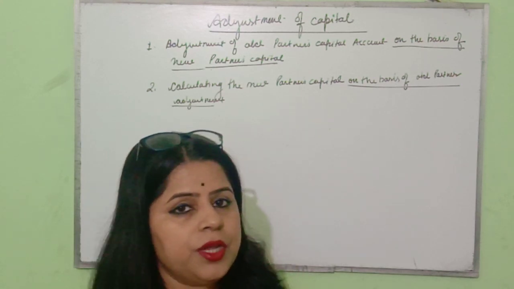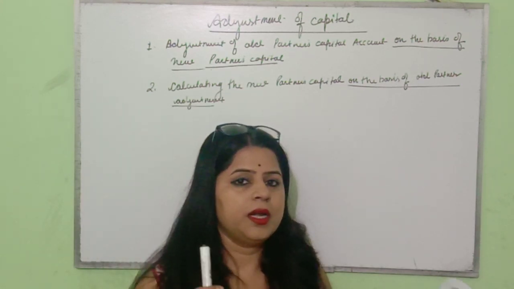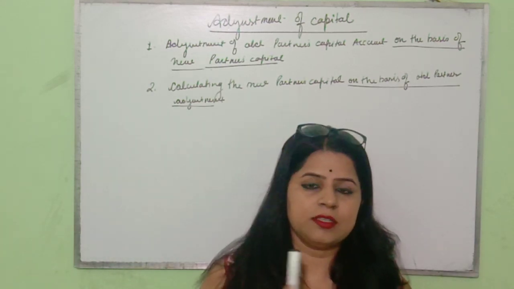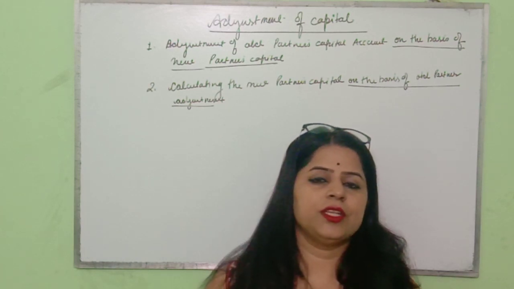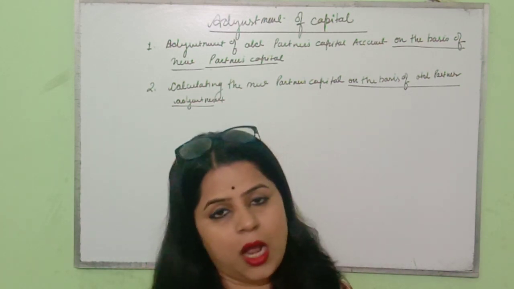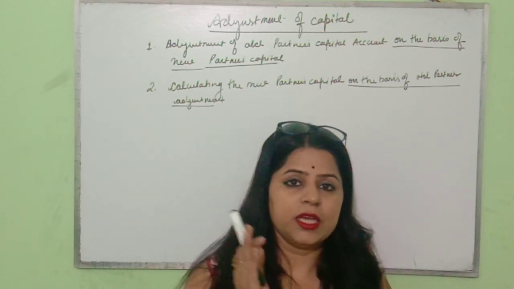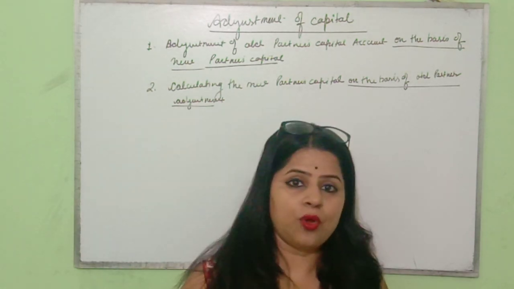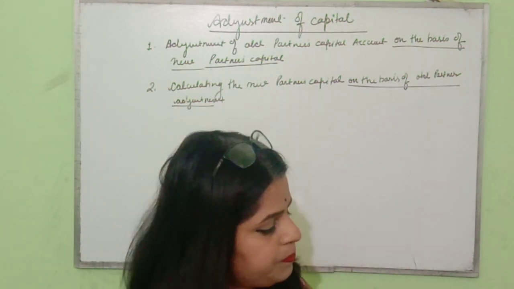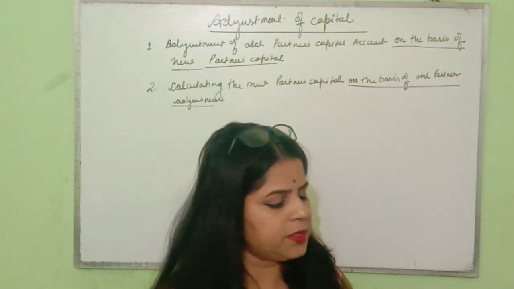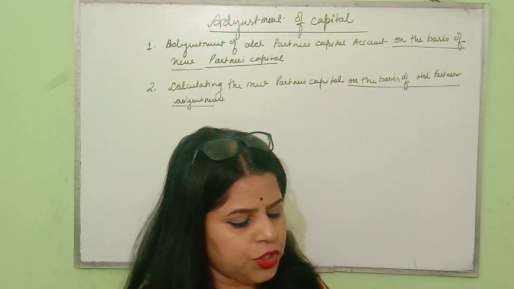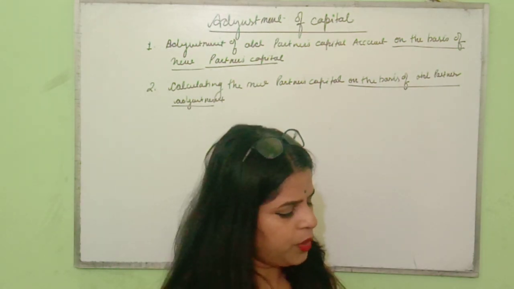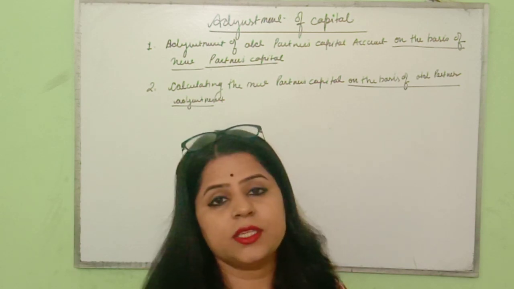Now plant and machinery is reduced by 10% compared to last year, and you know very well that whenever there is a change in assets and liabilities, that change we will show in the revaluation account. In the revaluation account we show increase and decrease in the value of assets, and moreover unrecorded liabilities and unrecorded assets. Stock to be increased by rupees 3,000. Bad debt provision is to be created at 5%. Then accrued income not appearing in the books.